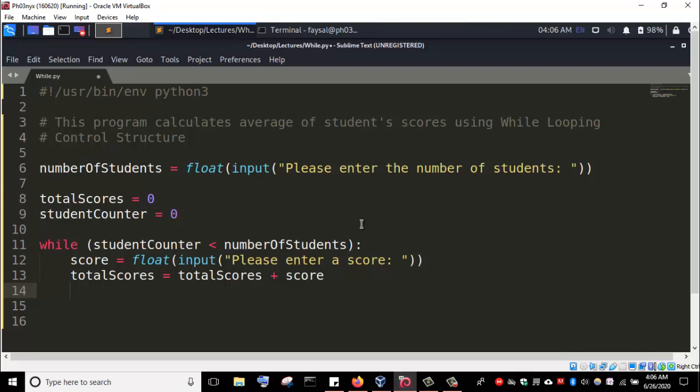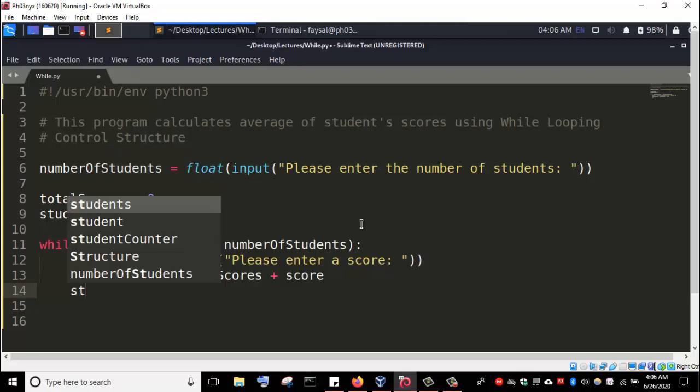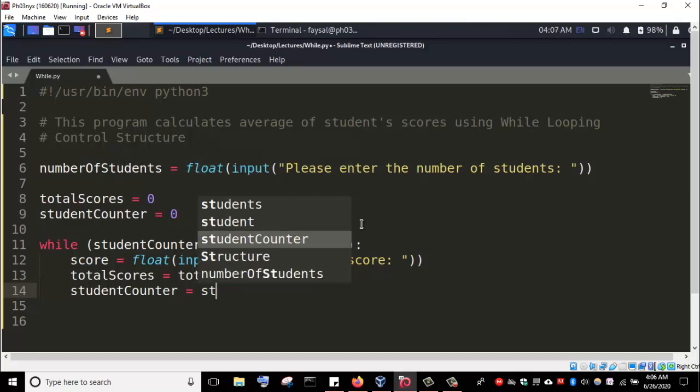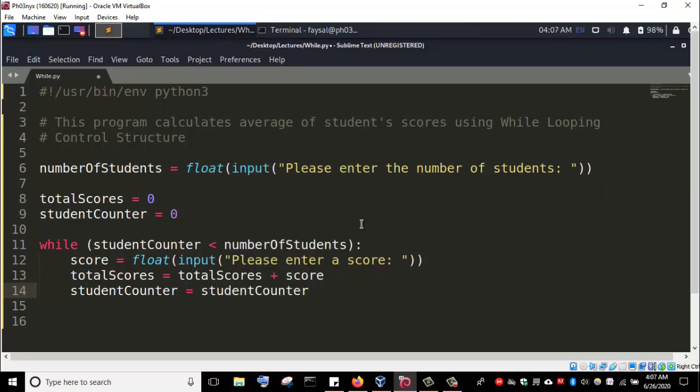Also, since the user of this program has entered a score for a student, we are going to increment the student counter. So student counter equals to student counter plus 1. We are going to increment it by 1 each time a score for a student has been entered.